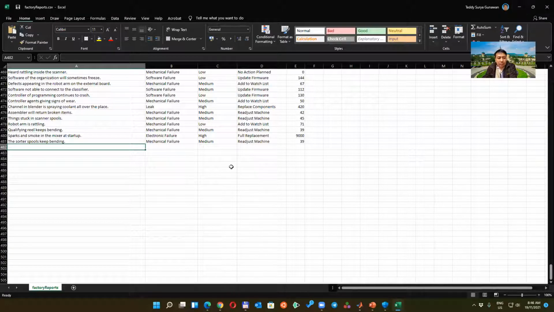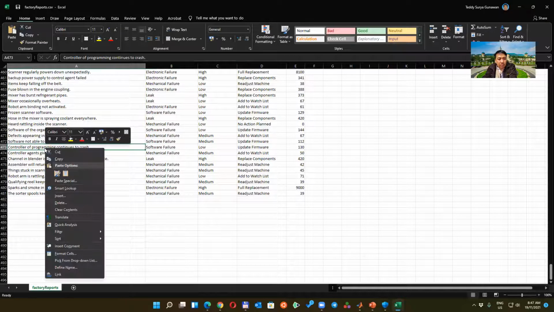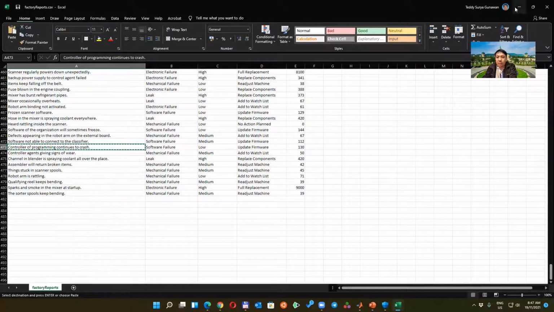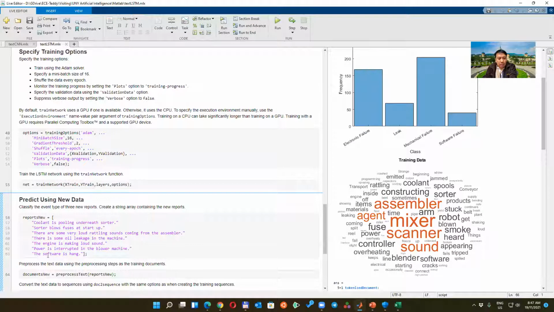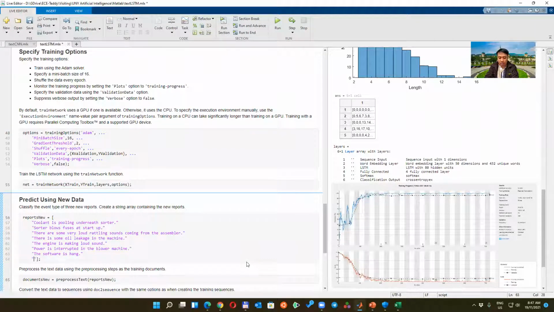So let's see the software failure. Let's see this one: controller programming continue to crash. Programming is crash. Controller is crash.